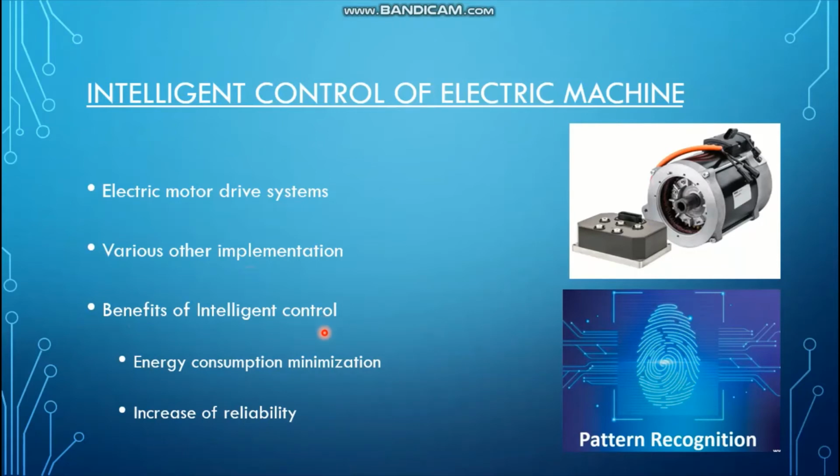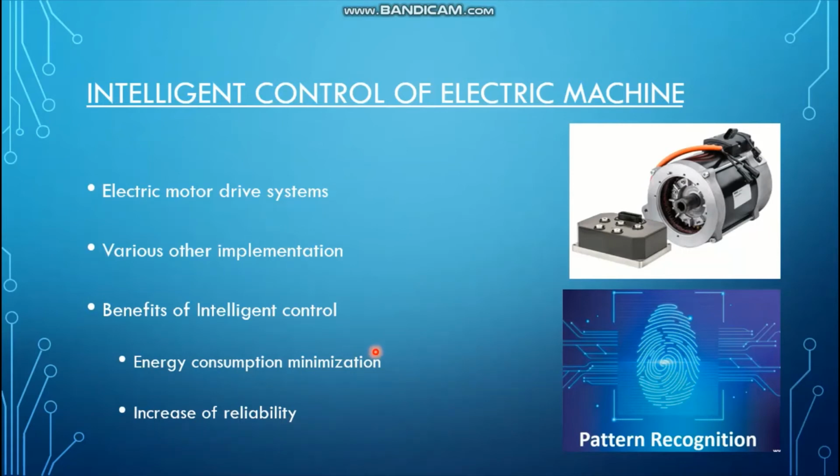So the most essential key point of intelligent control is that it's self-learning, which makes it better over time, and it gets more efficient and more productive and more useful over time, right? So if we implement intelligent control on electric machines, electric motor drivers, it provides us energy consumption minimization of the electric machine, whichever we are using, and it also provides very increased reliability, right?